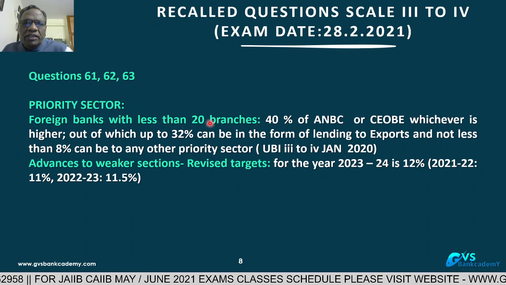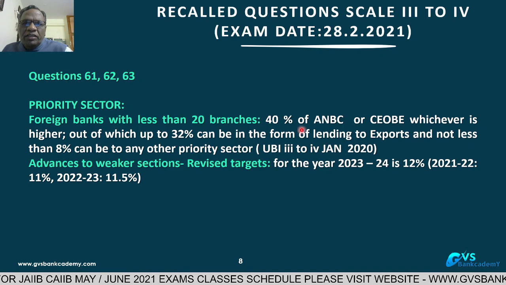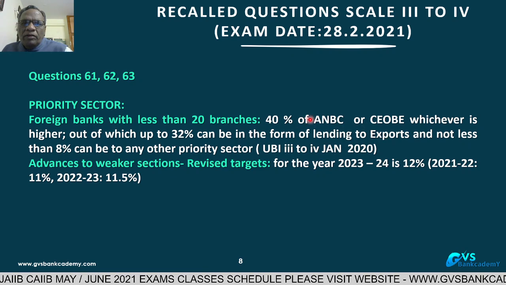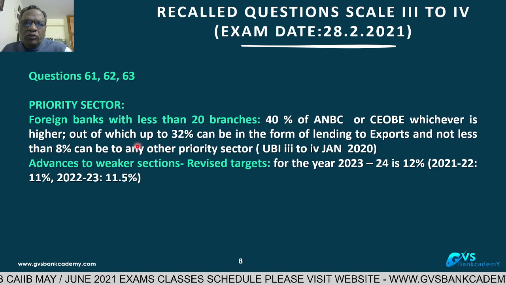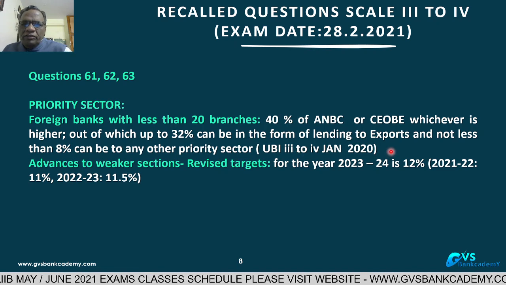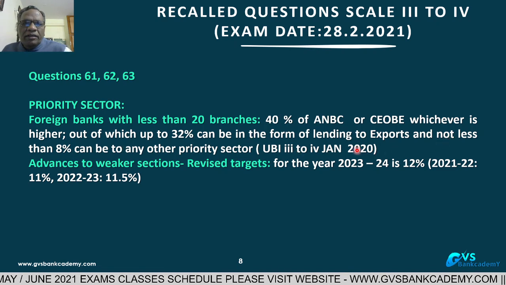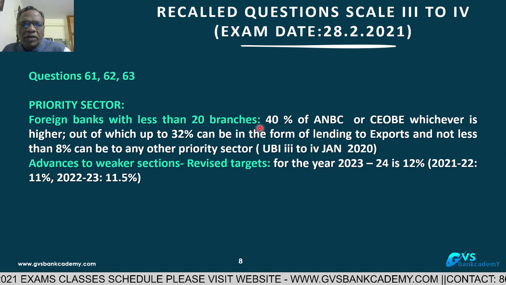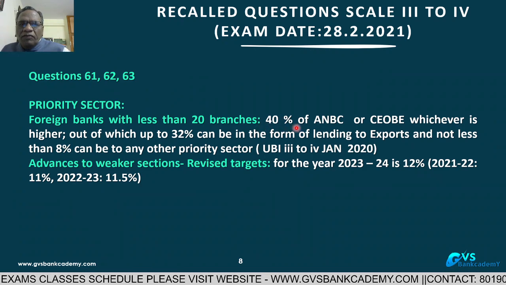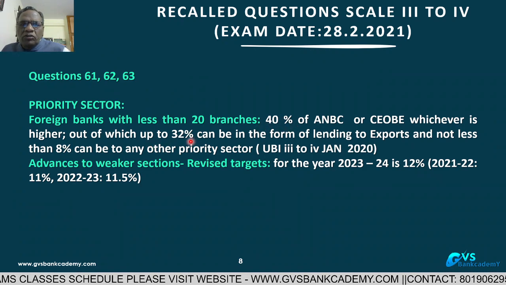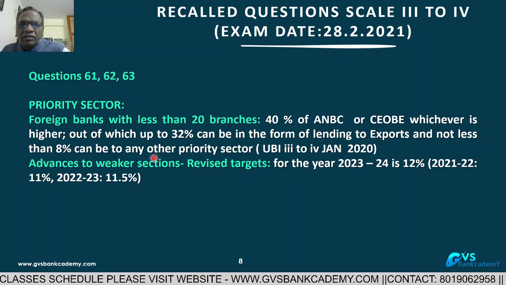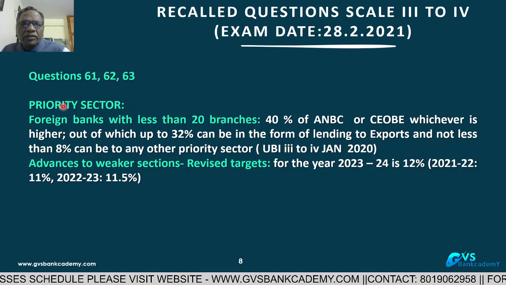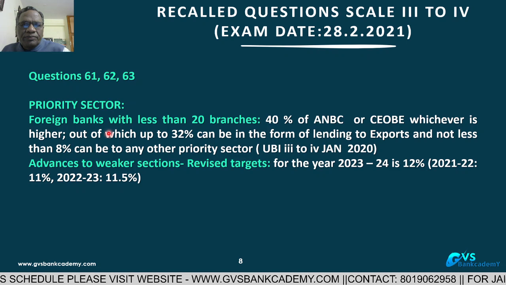Foreign banks with less than 20 branches: out of the 40%, up to 32% can be in the form of exports, and the remaining 8% is for other priority sectors. So for foreign banks with less than 20 branches operating in India, the priority sector target is 40%, of which up to 32% can go to exports and the remaining 8% to other sectors. The same question was given in the Union Bank of India exam also.